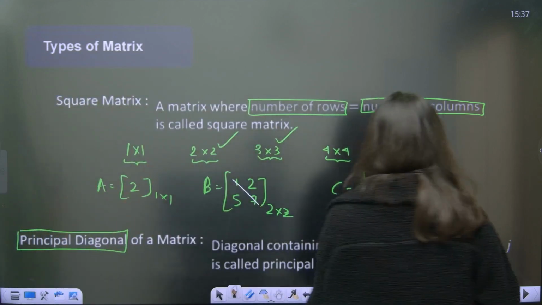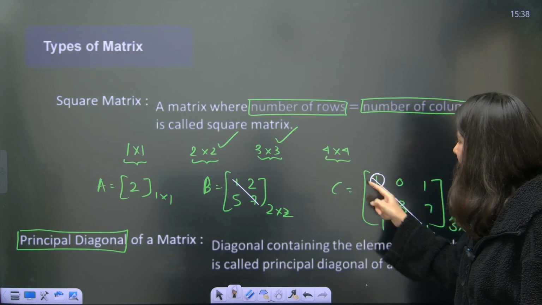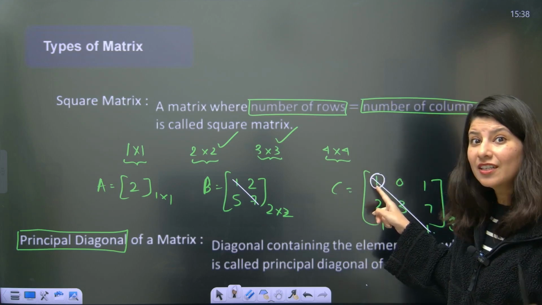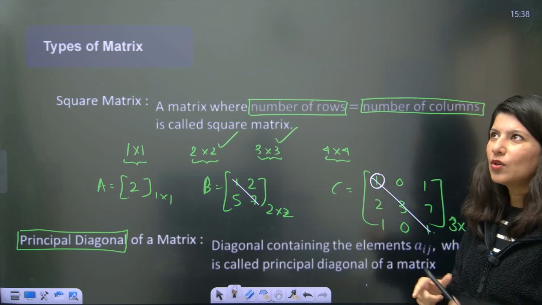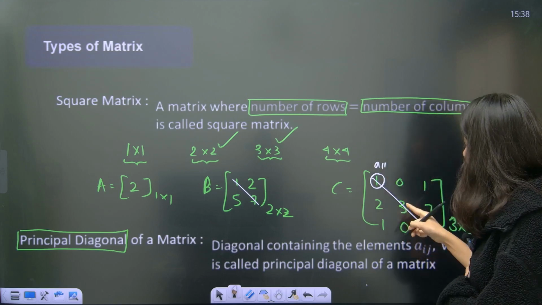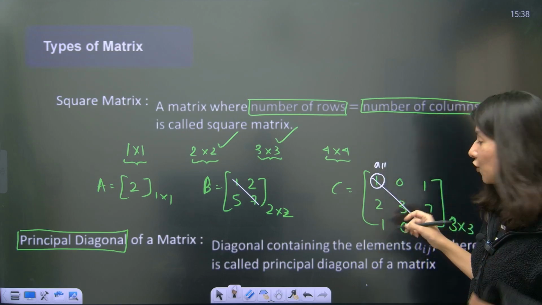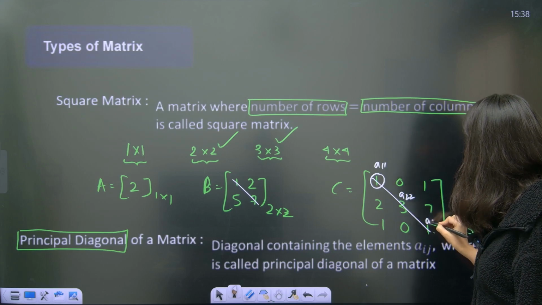So diagonal, now understand. Can you just tell me what is the denotation of this? Like this, the element denotation, remember Aij. So ma'am, first row, first column. Okay, so A11. This is your A11, correct? This is second row, second column. Ma'am, A22. Third row, third column, A33.